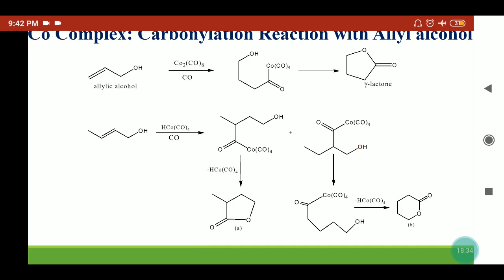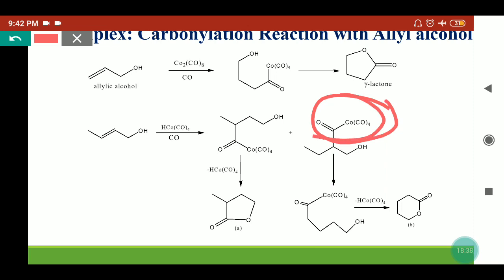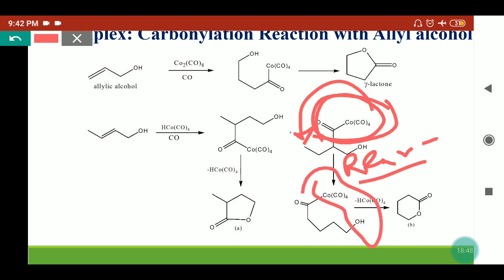What will happen? This type of acyl tetracarbonyl complex, this acyl complex will shift to the terminal carbon and rearrangement will happen here. After the rearrangement, now the HCo(CO)4 will release and we will get the 6-membered cyclic ester as a product. So two types of product can be formed. Either the 5-membered cyclic ester or the 6-membered cyclic ester can form by the rearrangement of the acyl tetracarbonyl cobalt group from the middle carbon to the terminal carbon.